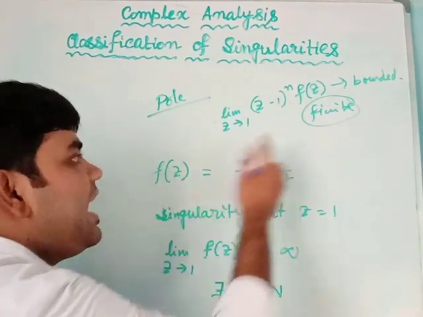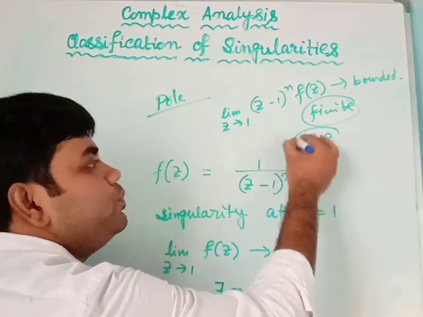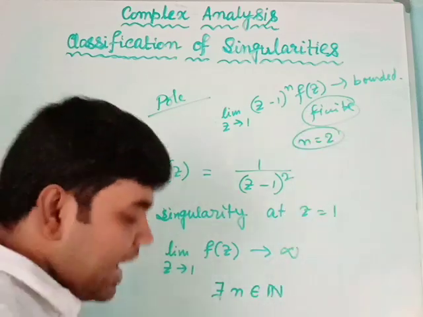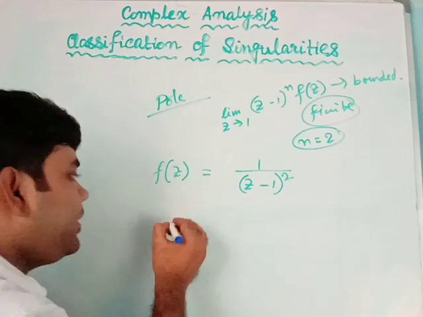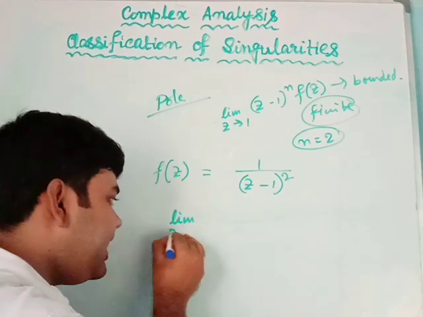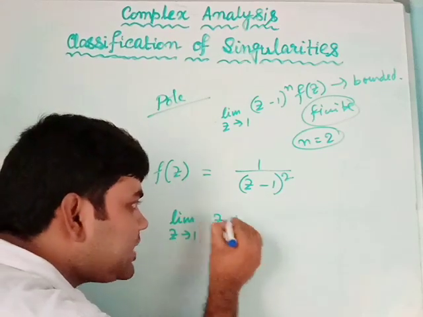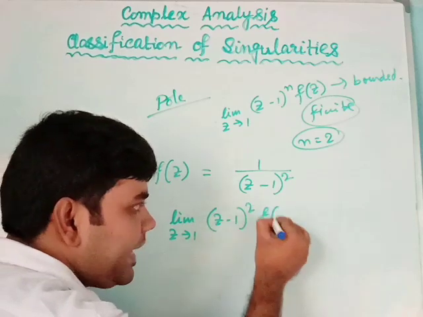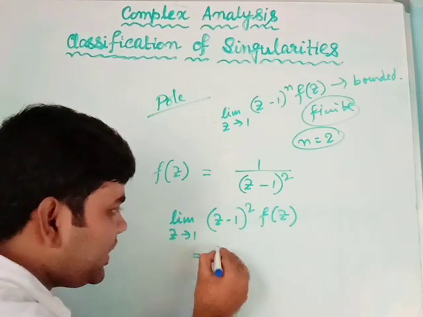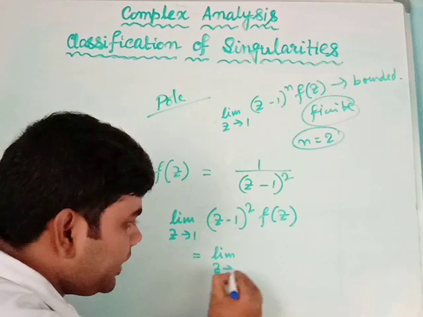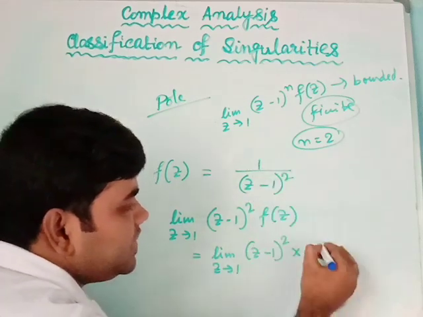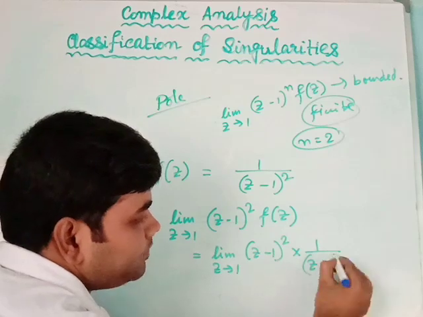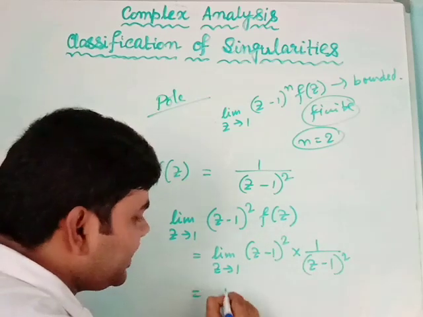For this function, I can have n equals 2. Then I will get the limit as z tends to 1 of (z minus 1) squared multiplied by f(z). f(z) is 1 by (z minus 1) squared. If I cancel out, I will get 1.